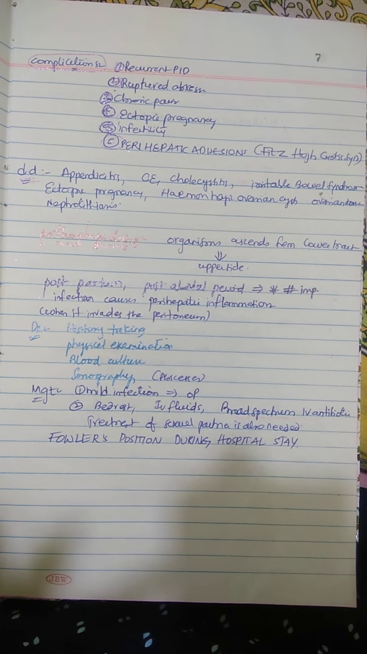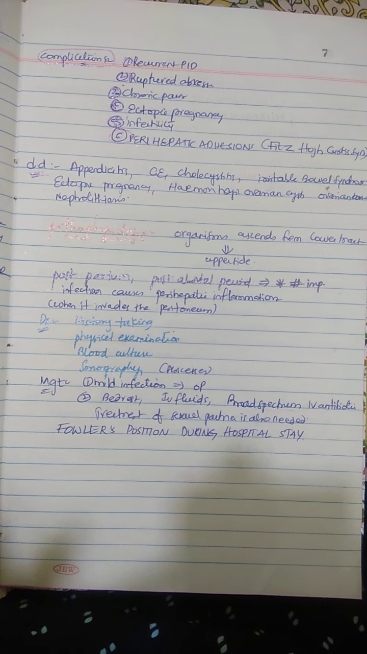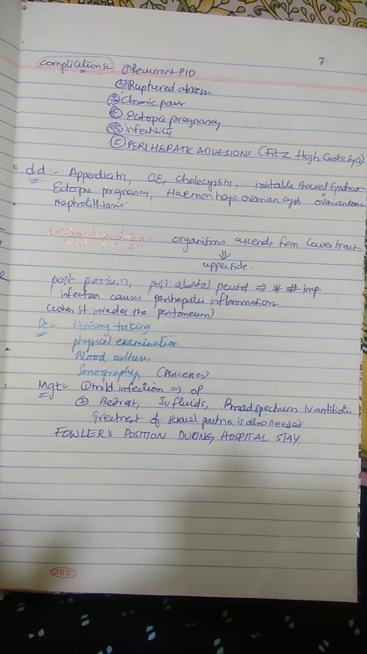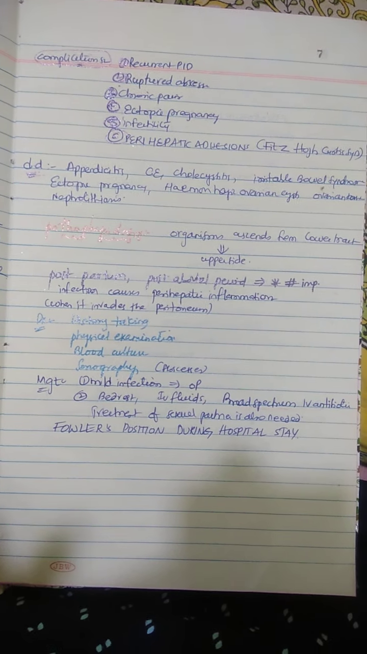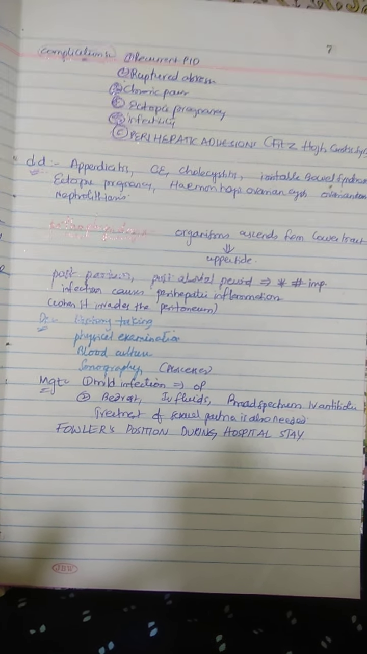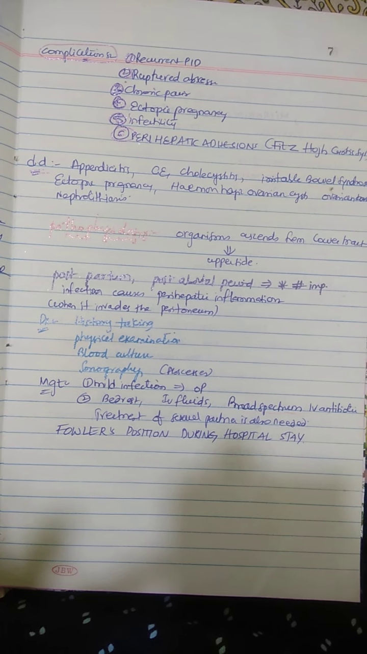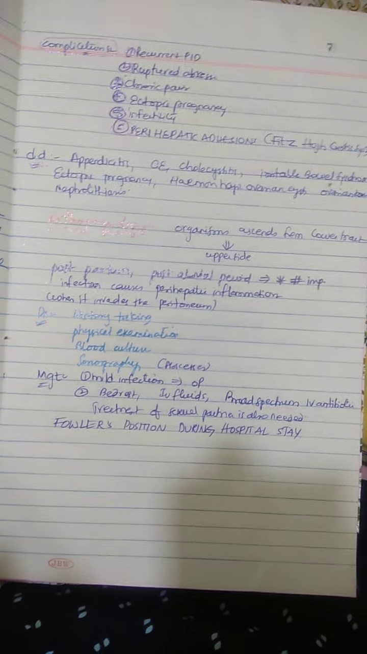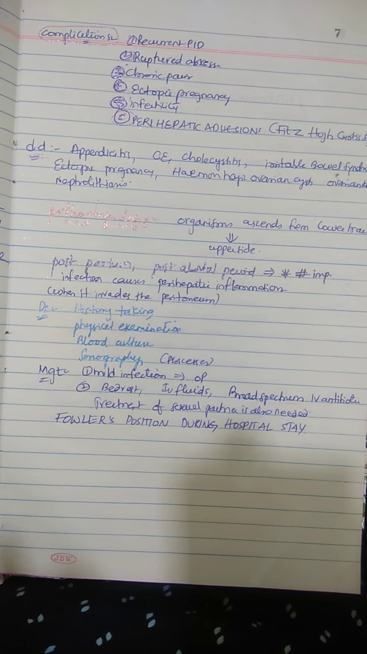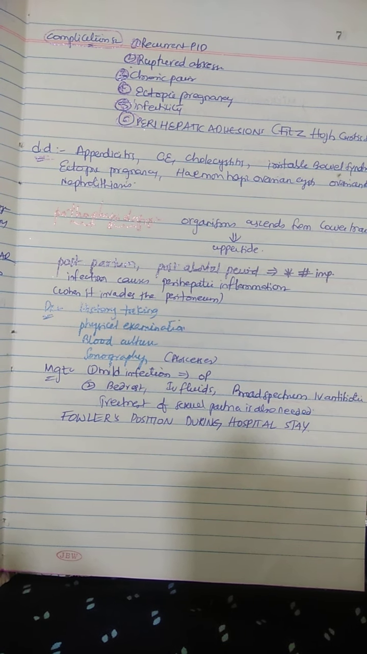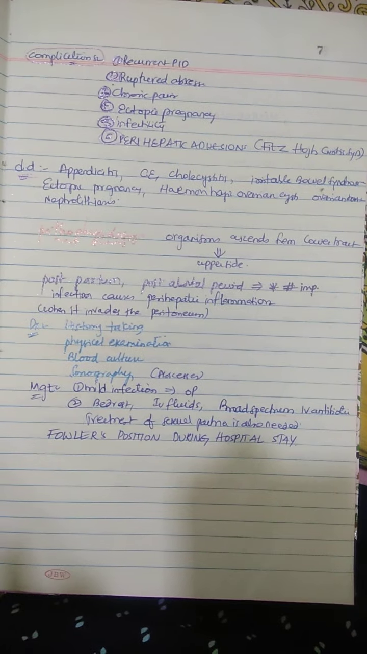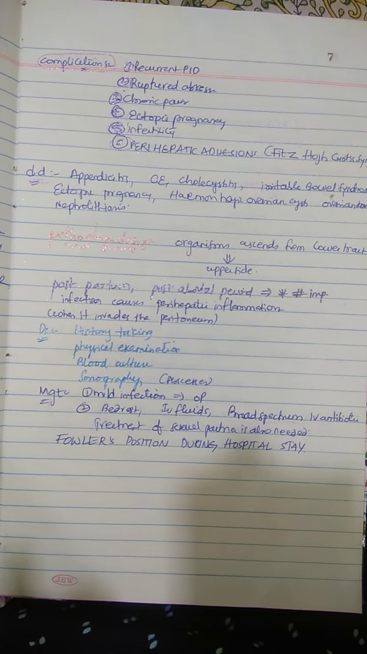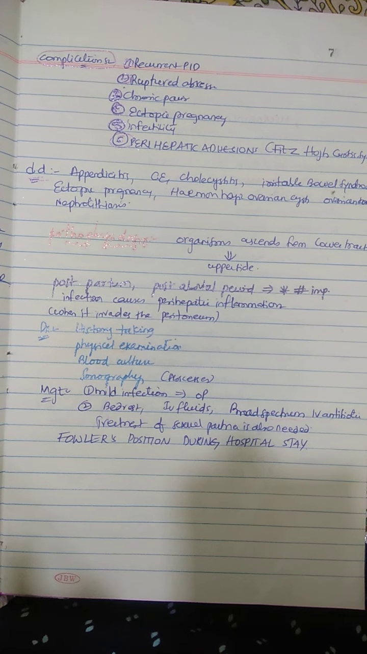Pathophysiology: the organisms ascend from the lower genital tract to the upper side in the immediate postpartum or post-abortal period and during menstruation, and infection causes perihepatic inflammation when it invades the peritoneum. Diagnosis includes history taking, physical examination, blood culture and ultrasonography. Management: for mild infection, outpatient treatment can be given; otherwise bed rest, IV fluids and broad spectrum IV antibiotics, treatment of the sexual partner is also needed, and follow-up during the hospital stay.